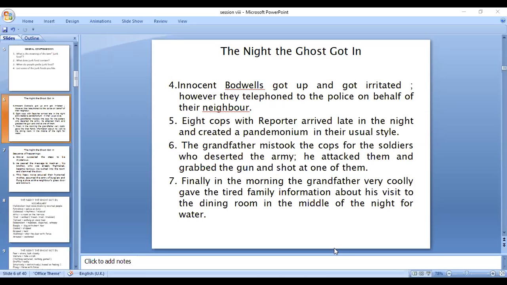So finally in the morning, the grandfather very coolly gave the tired family information about his visit to the dining room in the middle of the night for water. That is the suspense of the story. You just please read the passage again. A lot of vocabulary items, a lot of expressions you will understand.